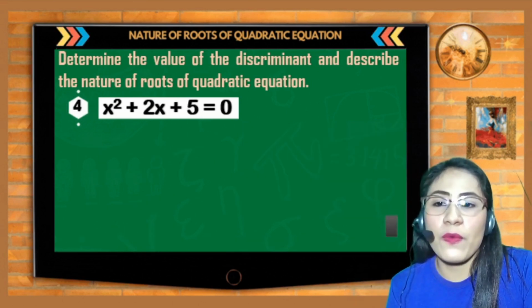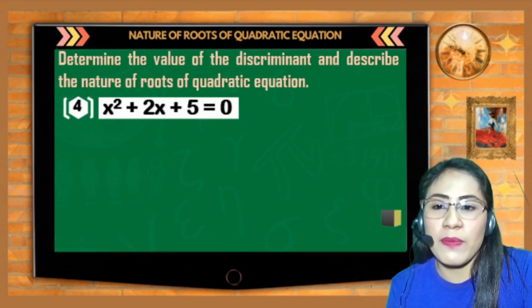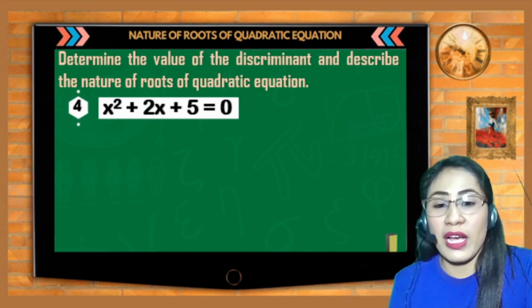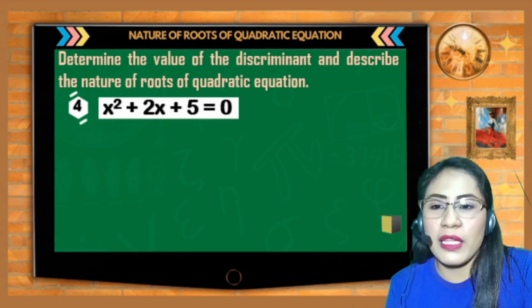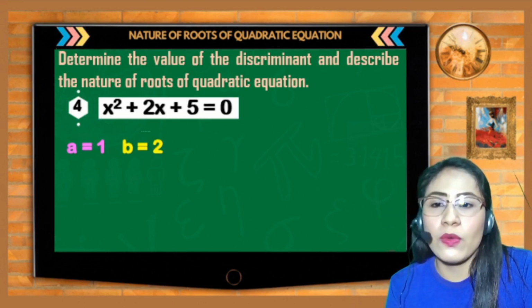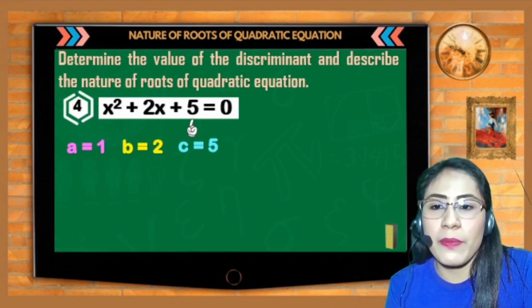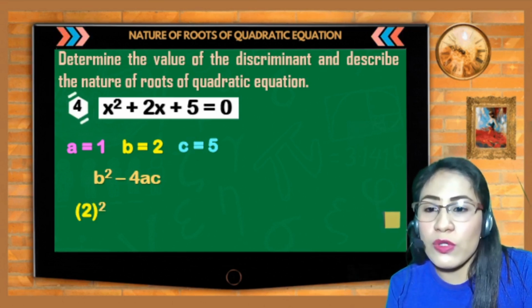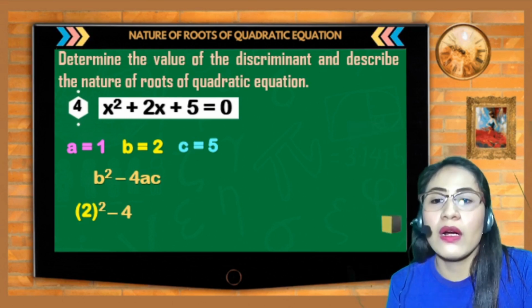So, how about number 4? x squared plus 2x plus 5 is equal to 0. So, naka-standard form ulit. Identify na lang natin yung A, B, and C. So, A is 1, B is 2, and C is 5. So, substitute ulit natin sila sa b squared minus 4ac. Meron tayong 2 squared minus 4.